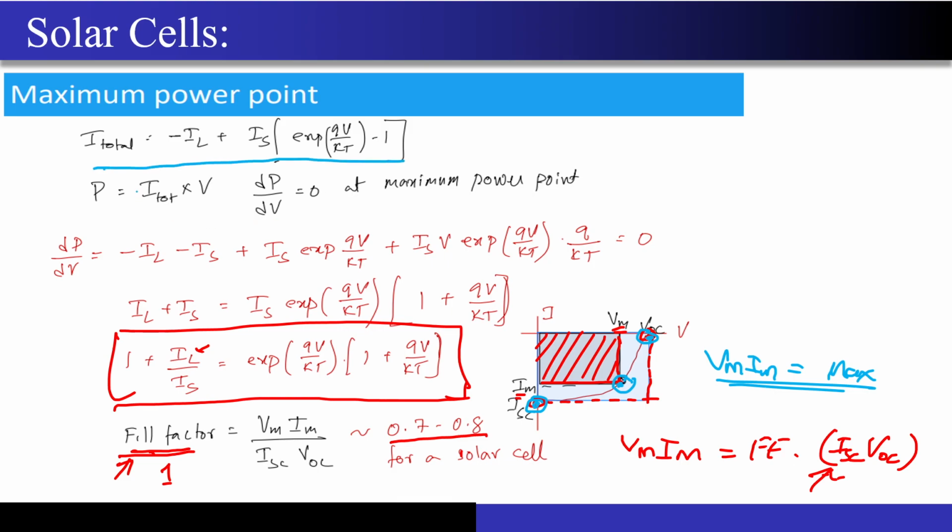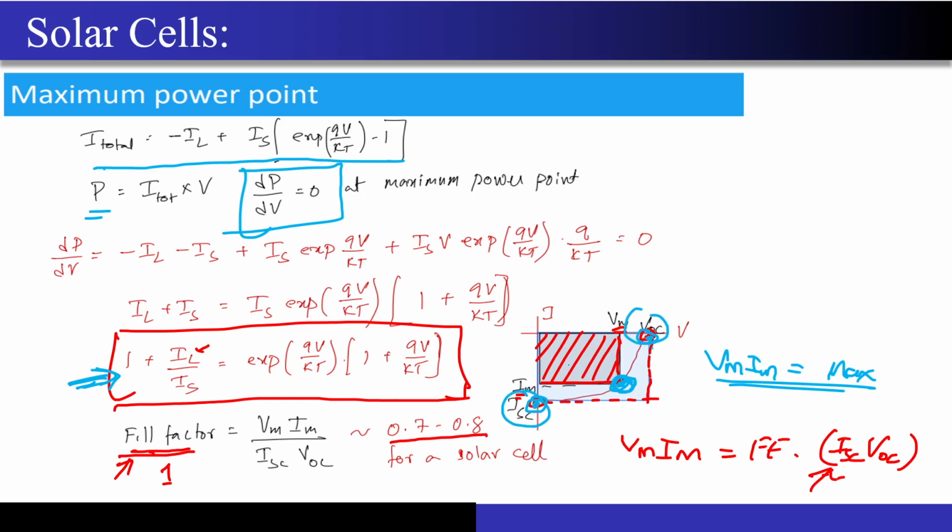That point can be found using this equation. You have to differentiate it. How do you do it? First of all, you multiply this equation with V to get the power, and just do dP by dV equal to 0. You will get the maximum power point. Okay? And once you do this, you will be left with this particular equation. Correct? And this is not a linear equation, this is a transcendental equation, so you have to solve it very carefully using the numerical methods that you have studied, or you can use any software to solve it. Now, this point is difficult to measure. Correct? But I know the values of VOC and ISC.